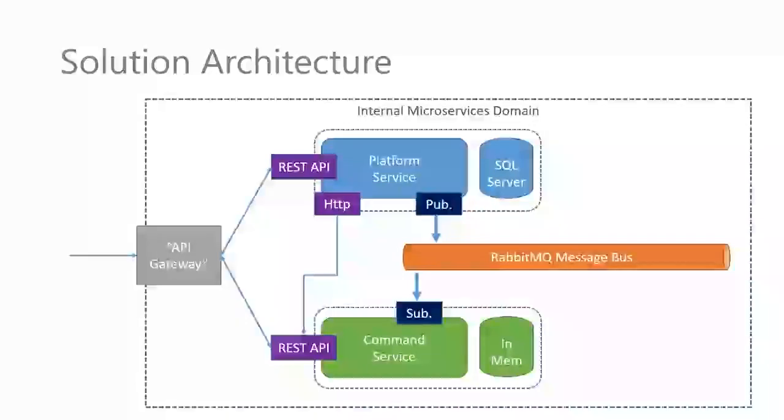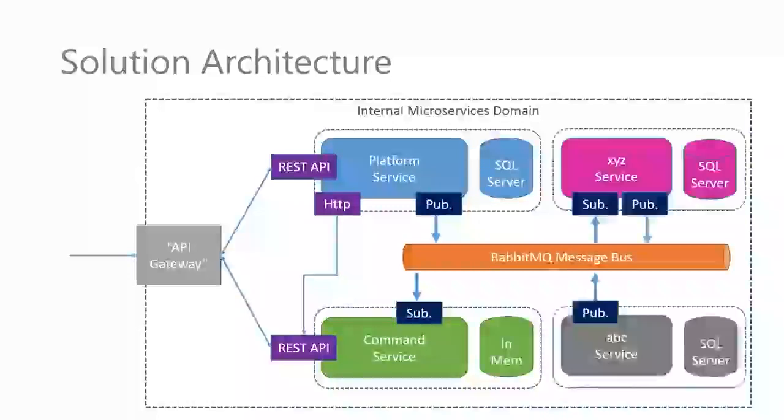And so the main problem that we're really looking at here is how do we make sure that all these services have all the data that they need, and data that may come from other services. So in this case, we're going to use a publisher-subscriber model, asynchronous messaging, to get that information down into our command service. And again, to labour the point, the platform service does not even know that the command service exists.